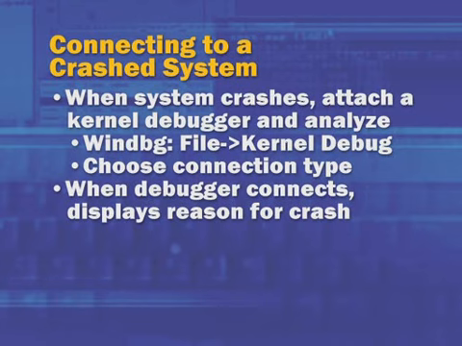So the same steps we've been following along here, you use on the crashed machine. When the debugger connects, it's going to display the reason for the crash. Do I have to run the debugger on the host system before I boot the target in debugging mode or after, or does it matter? It doesn't matter. You can basically configure all your servers to boot with kernel debugging. When they crash, they'll sit there and wait for you to walk up and connect to it with the kernel debugger and then analyze the crash at that point.